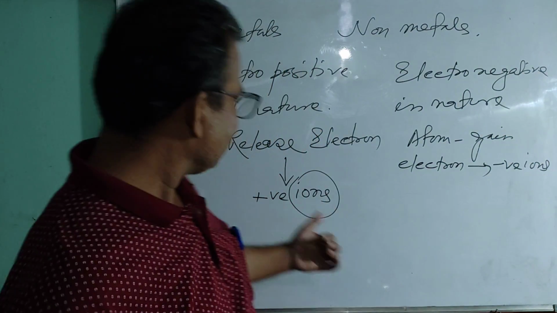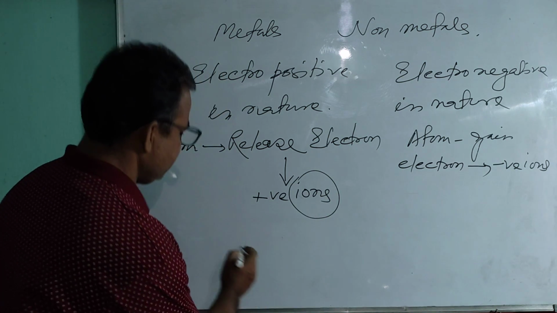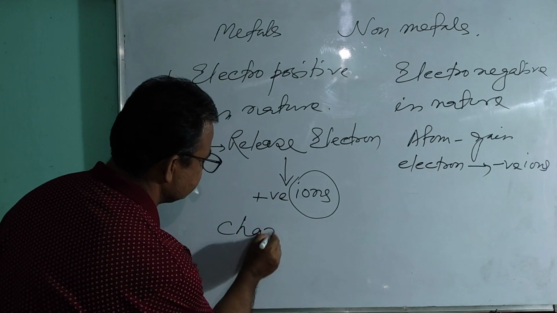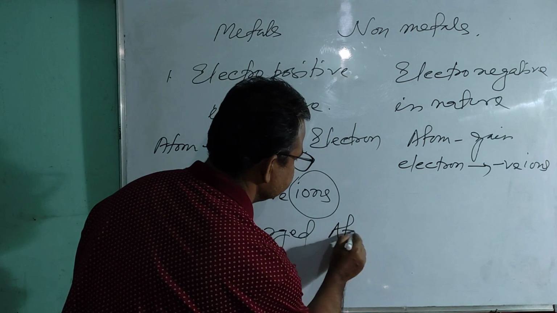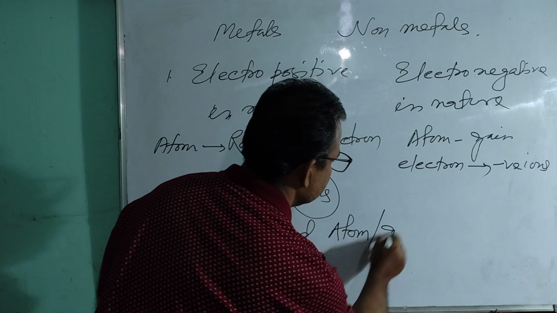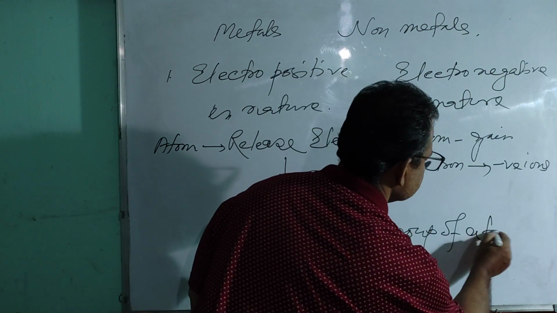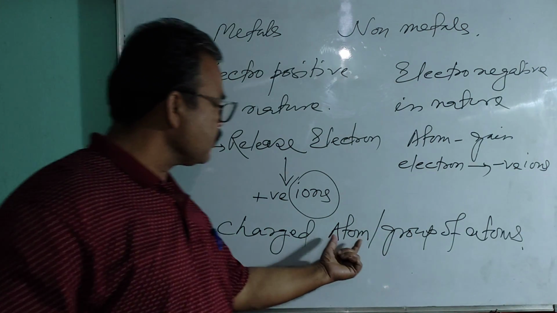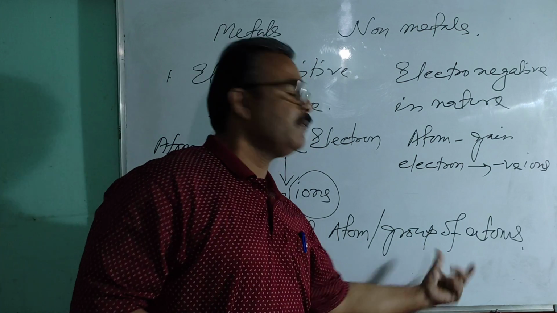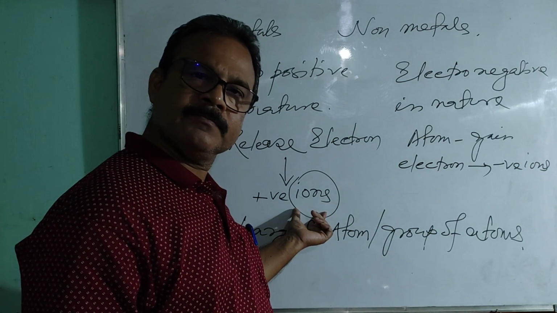Now come to ions. What are ions? A charged atom or group of atoms is called an ion.